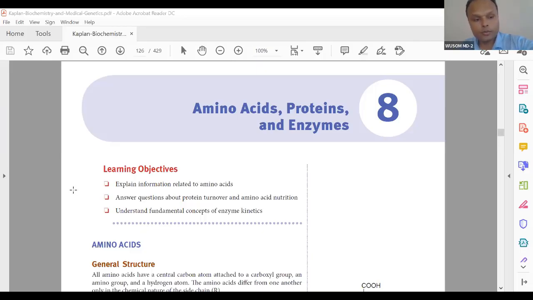Okay, so what we have done, we will see this today. We will see Kaplan. What are the important things that are there in Kaplan? You can see here, these are the review books. They explain everything very briefly, and then you can see here they explain the related amino acids and answer questions. Then we will talk about amino acids, proteins, and enzymes together.